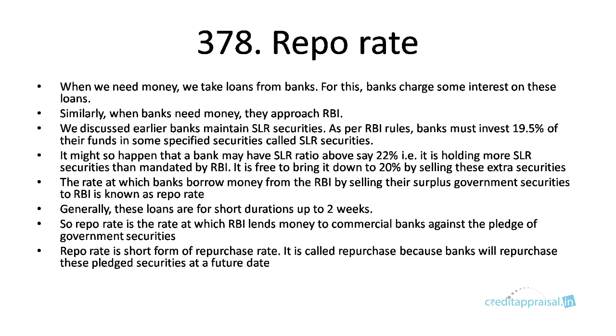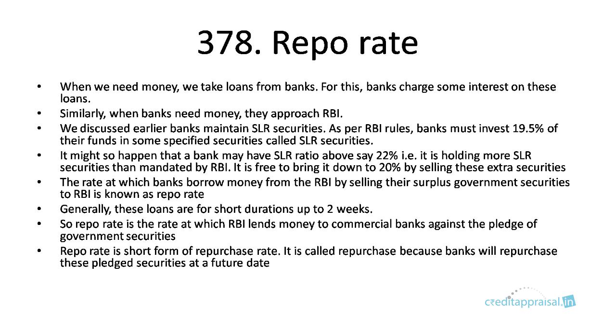They approach RBI. So we discussed earlier that banks maintain some SLR securities, and as per RBI rules, banks must invest 19.5%, that is the current SLR, in SLR securities. So it might so happen that a bank may have an SLR ratio above that ratio, say 22%. That is, the bank is holding more SLR securities investment than mandated by RBI. This can happen. It's not that banks will be investing exactly 19.5%. So it's an investment decision.